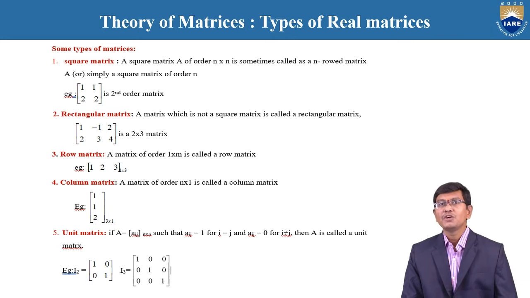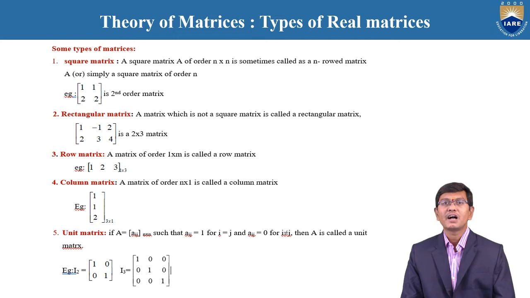Next is the unit matrix. The unit matrix is nothing but a given matrix that is a square matrix, and moreover the non-diagonal elements are 0 and the diagonal elements are 1. For example, if the given matrix is I2, then 1, 0, 0, 1. Here the rows are 2 and columns are 2, and the non-diagonal elements are 0, the diagonal elements are 1.